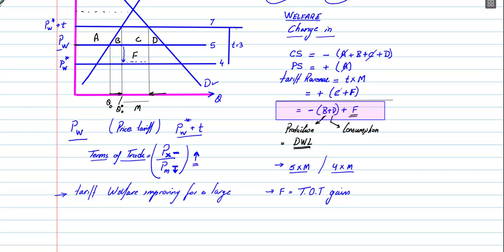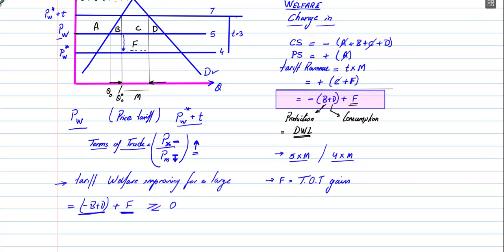For a large country, we don't know, because whether the change in welfare, minus B plus D plus F, is positive or negative compared to 0 depends upon whether B plus D is bigger or smaller than F. Whenever the positive terms of trade gains are larger than the deadweight loss of a tariff, the country is better off. So what can we say about gains from imposing a tariff for a large country? Well, it would depend.